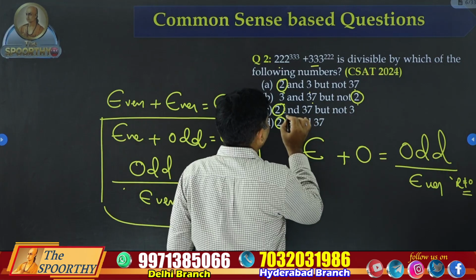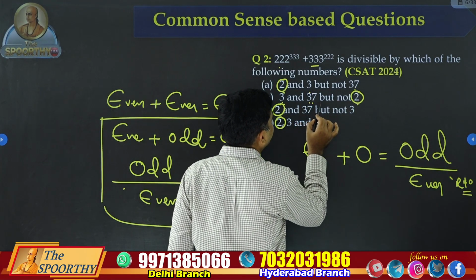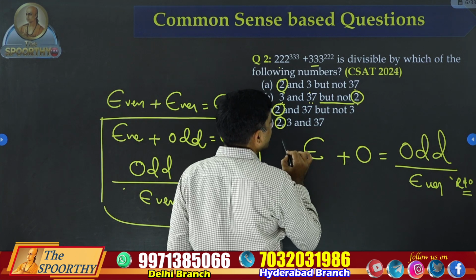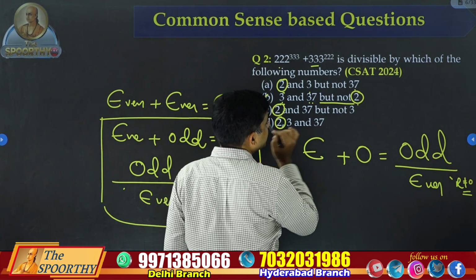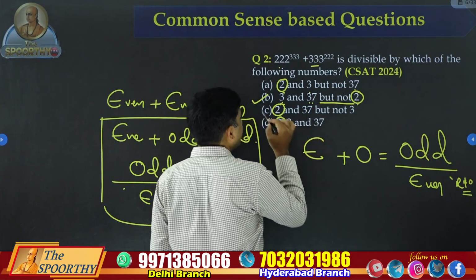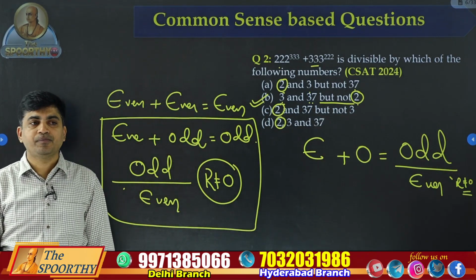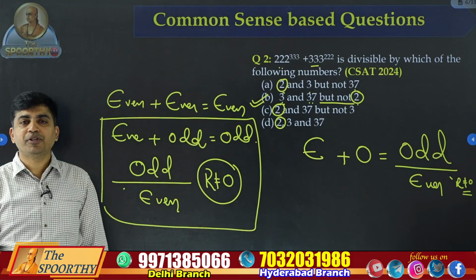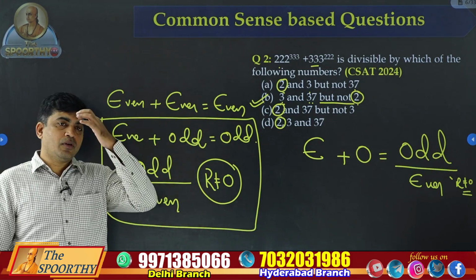Where it is given in option B, it is divided by 3 and 37 but not 2. But not 2 is given only in option B. Where else is it given? Nowhere. It means option B is the right answer. That's all. In option B only they are saying it is not divided by 2. This is the answer.